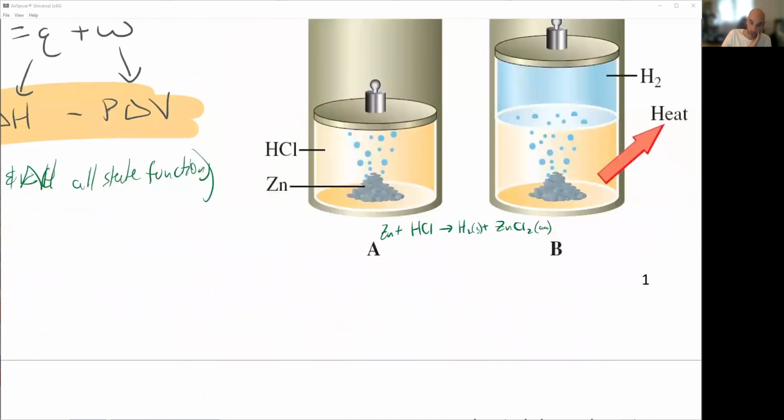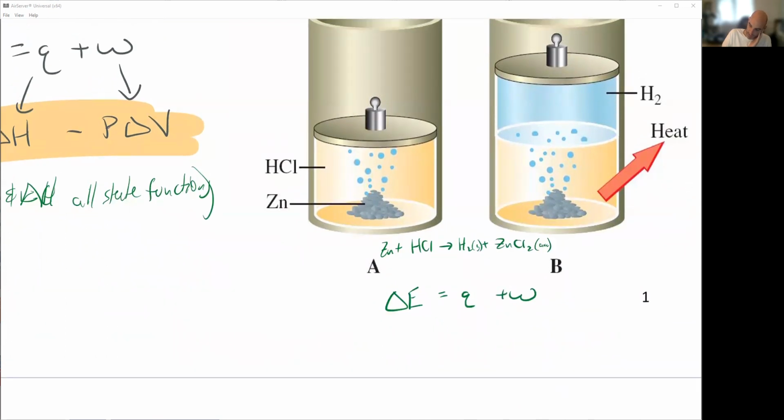In this case, this is a closed system. If I were to look at my change in energy, Q plus W, is my Q positive or negative? Well, we see that heat is leaving the system, so it's released by the system. That would be a negative Q, right? So the heat term is going to be negative.